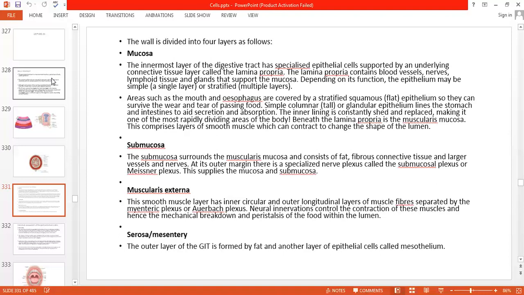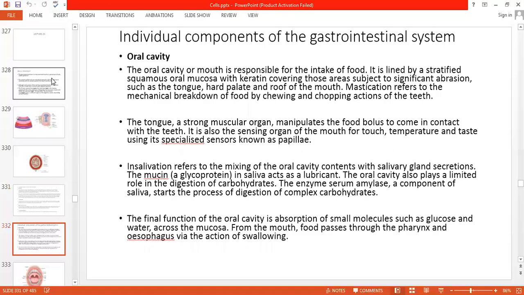Peristalsis means the contraction of the intestine and contraction of the stomach muscle, and hence the mechanical breakdown and peristalsis of the food within the lumen. Then the serosa. The outer layer of the GIT, gastrointestinal tract, is formed by fat and another layer of epithelial cells called the mesothelium. Then we will observe the individual components of the gastrointestinal tract.